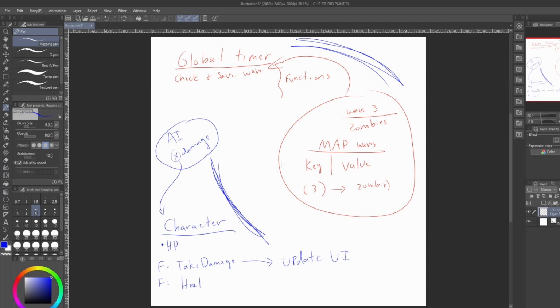So next we're going to get to implementing a little bit of this. First, we'll go into our global timer, I think. We're going to need, obviously, to know what the time is, so we'll do a print. After setting up the character stats, which we're going to try to do in this one, I'll do the UI in the next one, and I'll teach you more about how to set up UIs and how to interact with them.